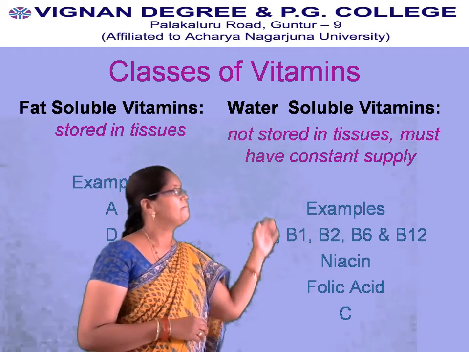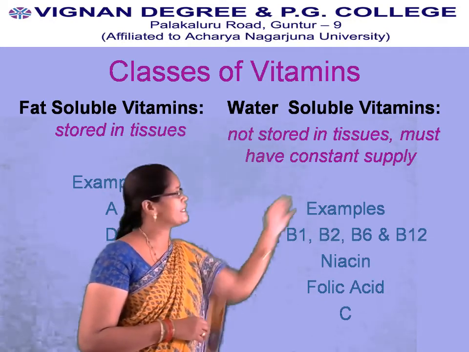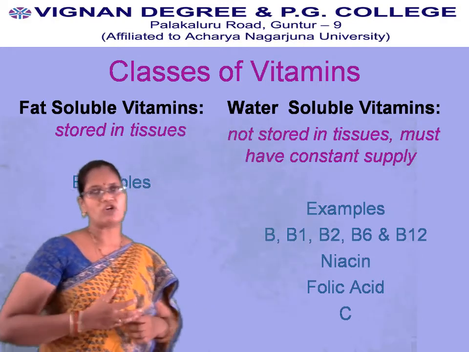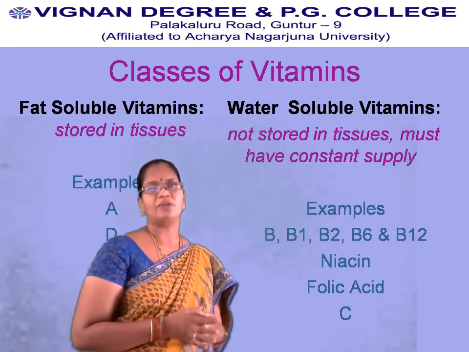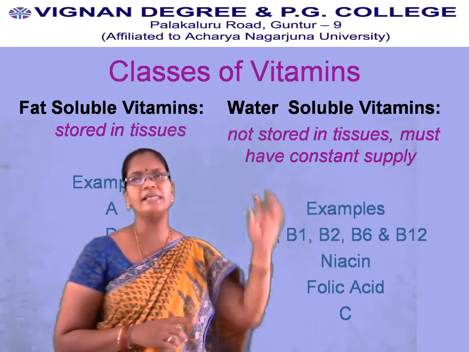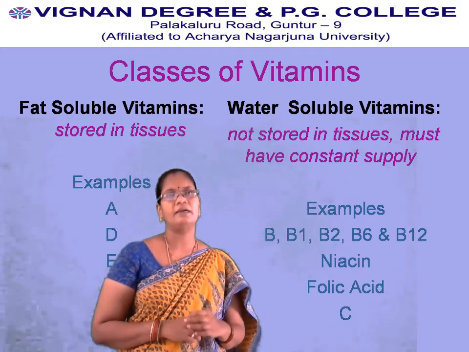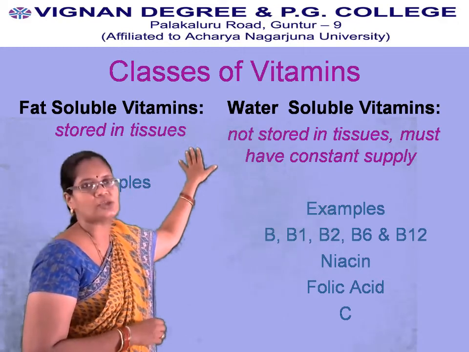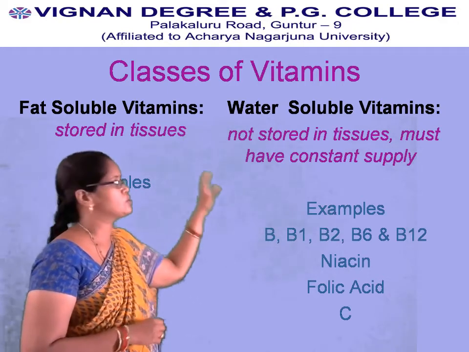First one is fat-soluble vitamins. Second one is water-soluble vitamins. Based on their dissolving capacity, vitamins are classified into these two categories. Mainly, fat-soluble vitamins are stored in tissues.